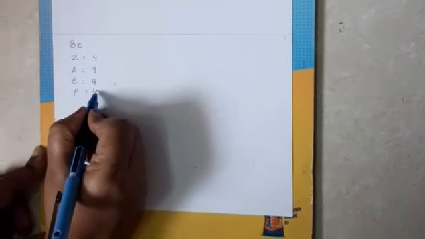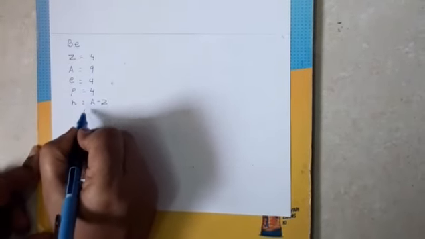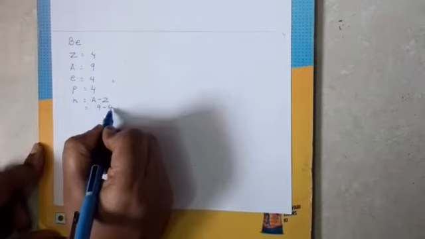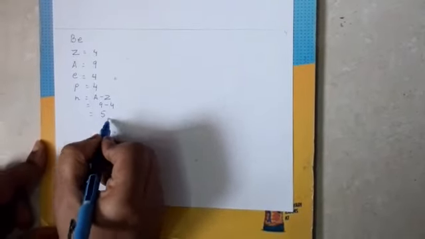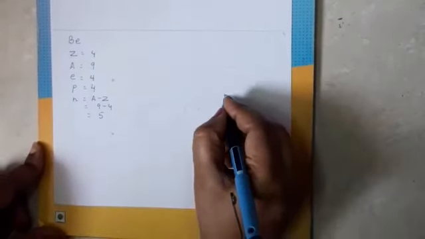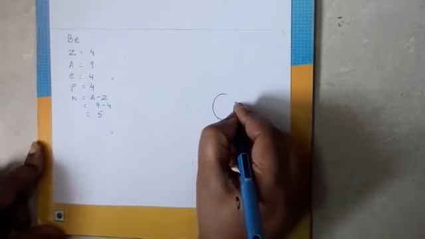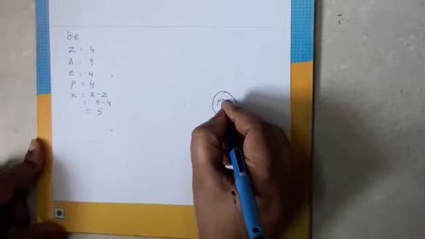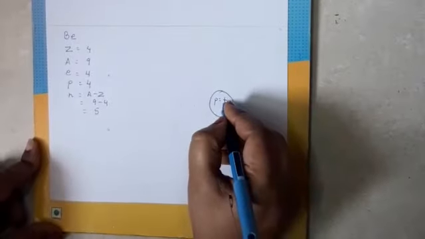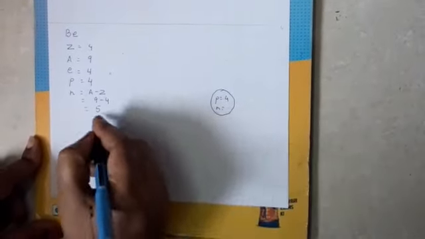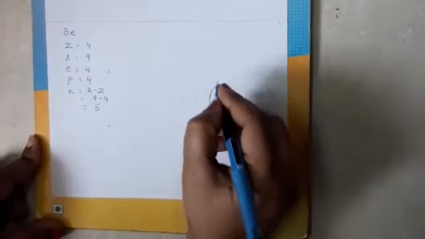Proton is equal to 4. Neutron is A minus Z. 9 minus 4 is equal to 5. Now, the nucleus, we write down proton is equal to 4. Neutron is equal to 5.